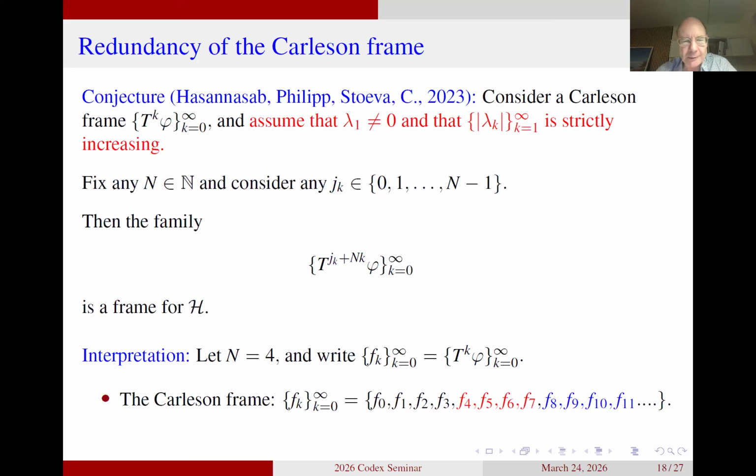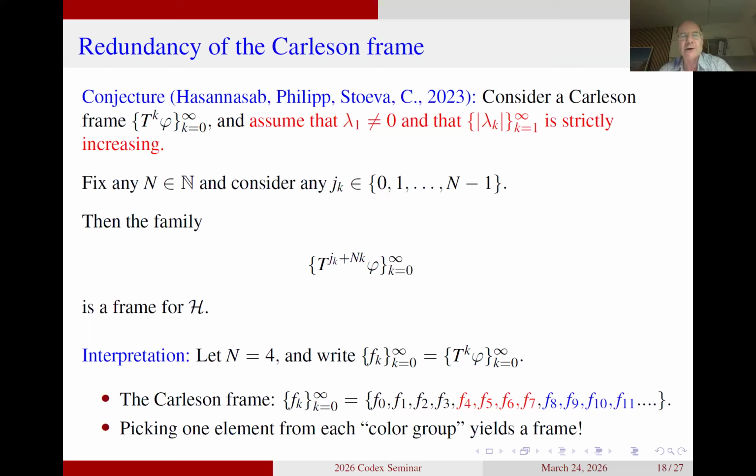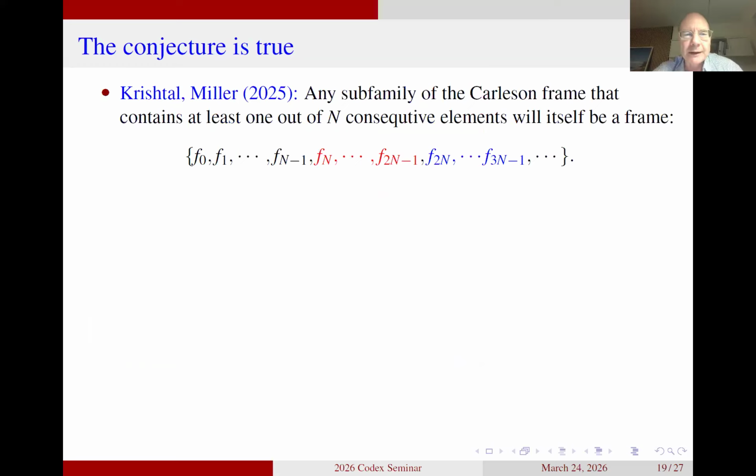Fortunately, there were some people out there who were more clever than us, namely Ilya Kristel and Brendan Miller. They were able to confirm the conjecture. And you can see I basically just state the result here. It says that if we look at the Carlson frame and we pick a subsequence that just contains at least one out of n consecutive elements, then it will be a frame by itself. So by now, it's not a conjecture anymore.